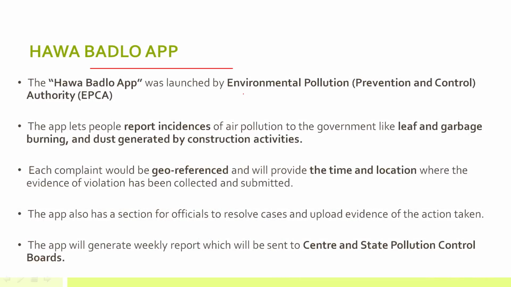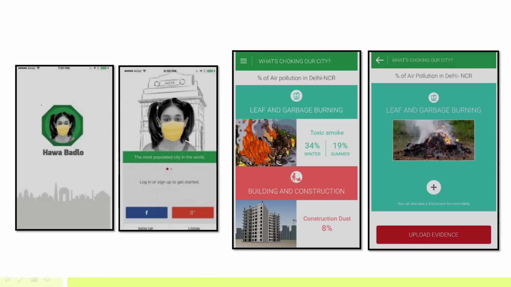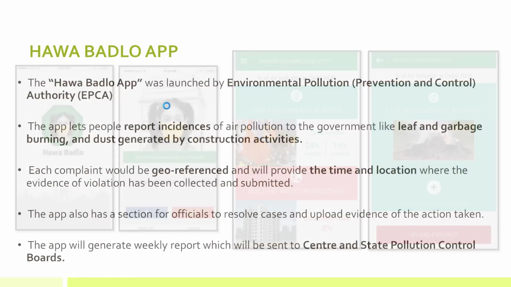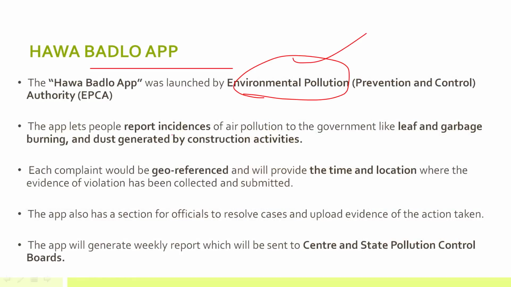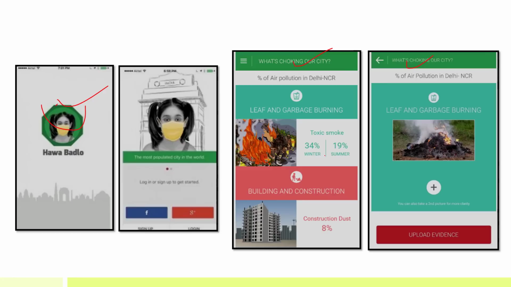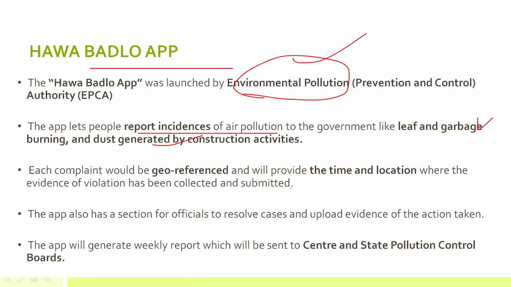This app was recently launched by the Environment Pollution Prevention and Control Authority. Remember this organization. Now this app looks like this. This is the home page of the app, and these are the main screens. This app will allow people to report incidents of air pollution to the government, like leaf and garbage burning and any dust generated by construction activity. You can see it here: leaf and garbage burning, building construction, etc. So people can now directly report it to the government.